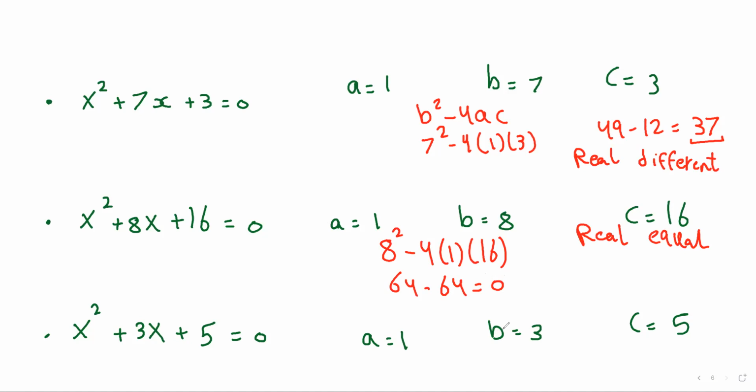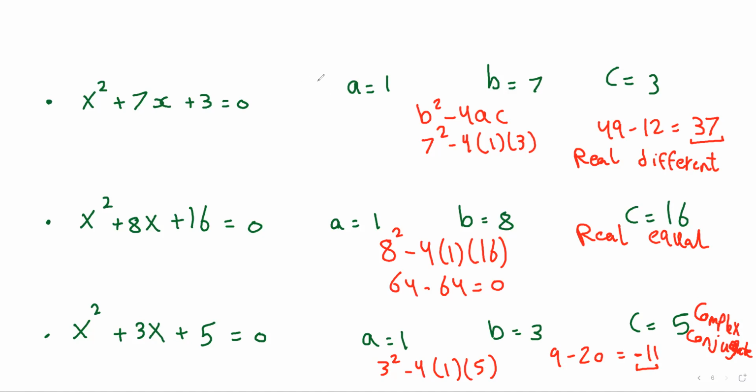And here, b squared is 3 to the power of 2, minus 4ac, 4 times 1 times 5. So it's 9 minus 20, which equals negative 11. So the discriminant is negative. That means the two roots are two complex conjugate roots.